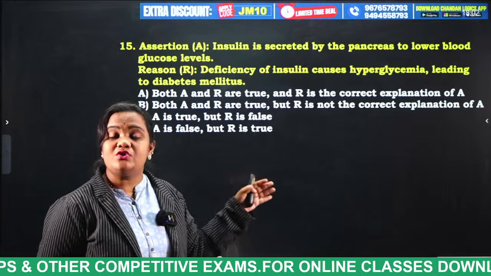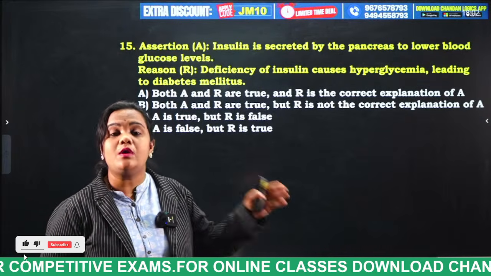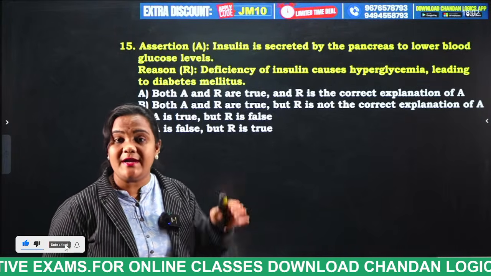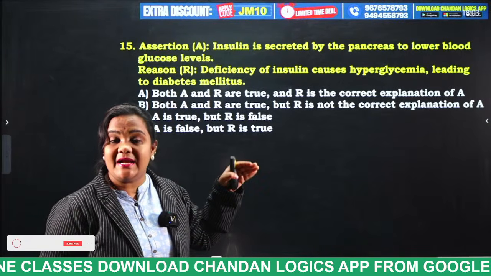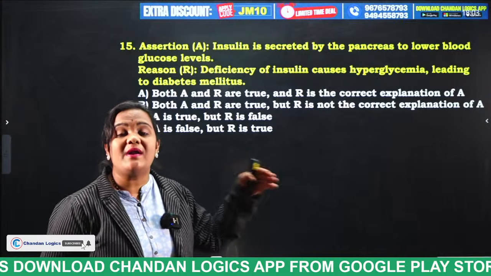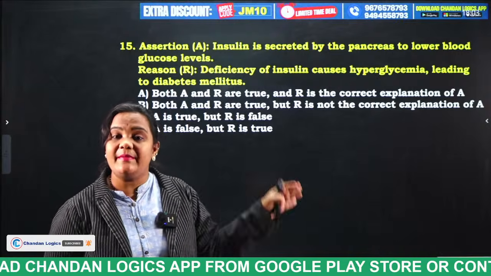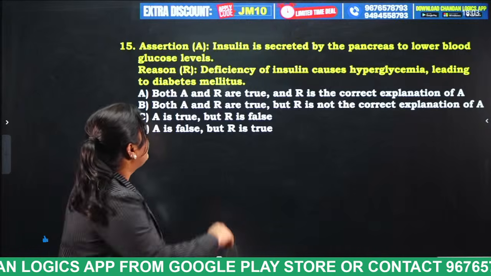Okay, this insulin was secreted by pancreas for what purpose, students? For controlling or for regulating the blood sugar in our body. Okay, and finally, if there is a deficiency in insulin, what type of disease is caused, students? Diabetes mellitus. Okay, mellitus, very good.